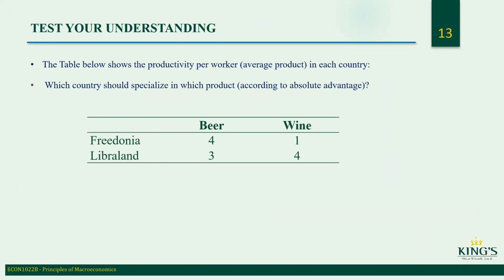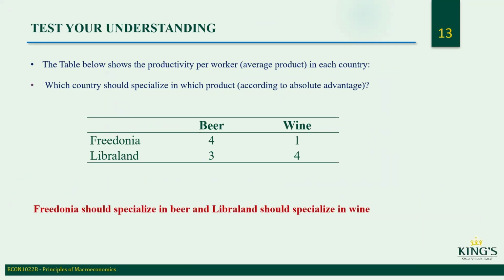According to absolute advantage, in this case Fredonia should specialize in beer and Liberland should specialize in wine, because if Fredonia puts all the resources into beer, they can make 4, while if Liberland puts all the resources into wine, they can make 4. So you want to pick the largest.